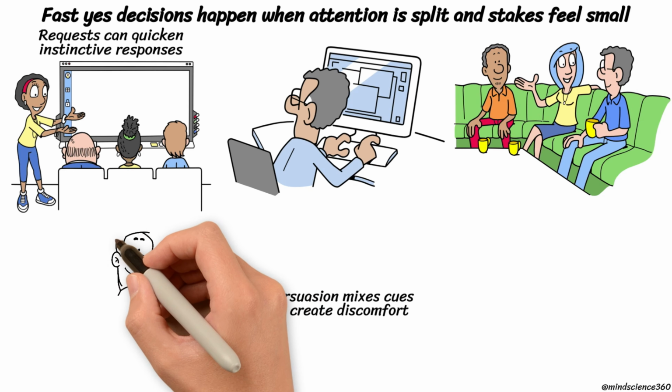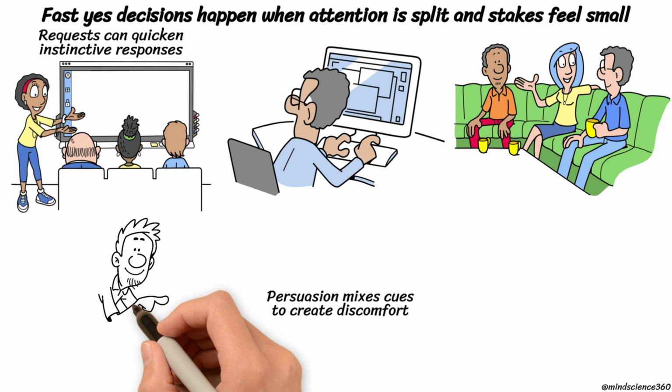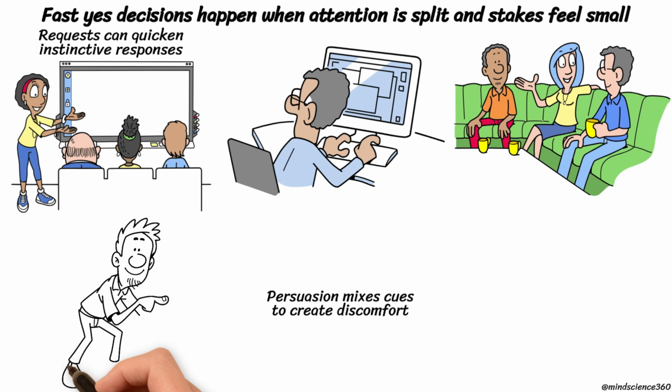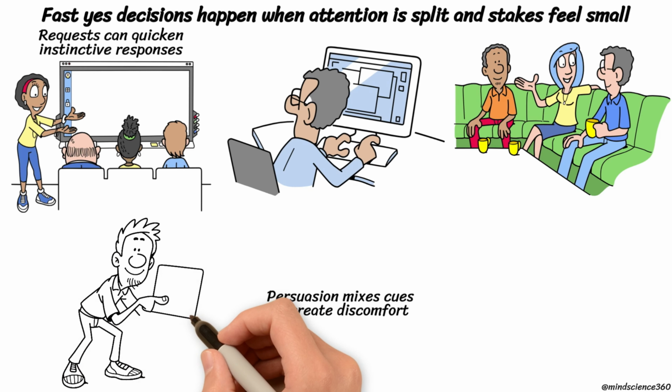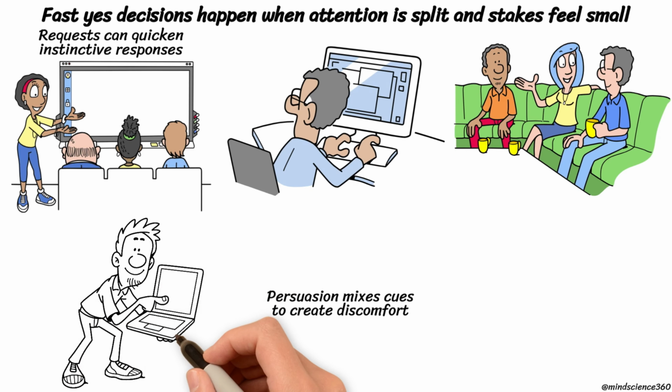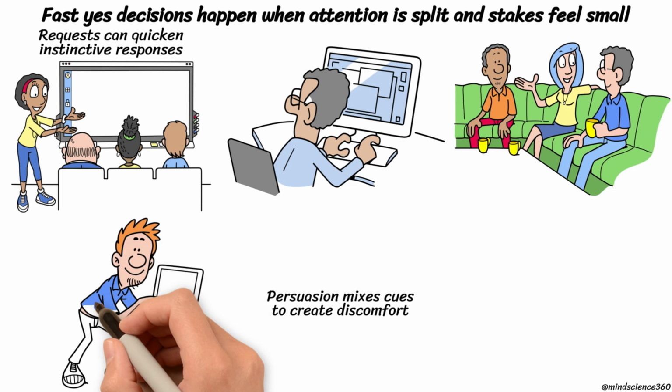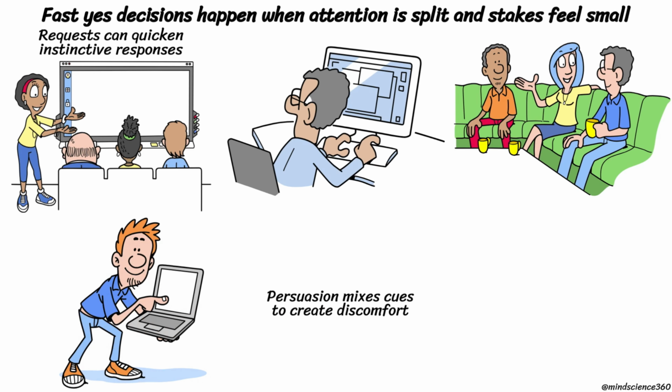Persuasion techniques frequently combine cues so that resisting feels impolite, risky, or socially uncomfortable. This combination can subtly transform everyday interactions into pressure that influences choices and spending habits.